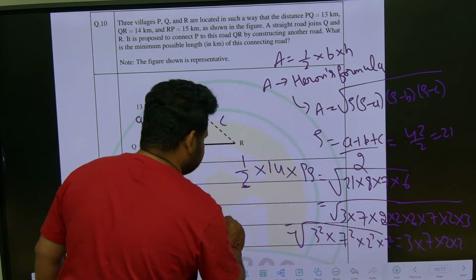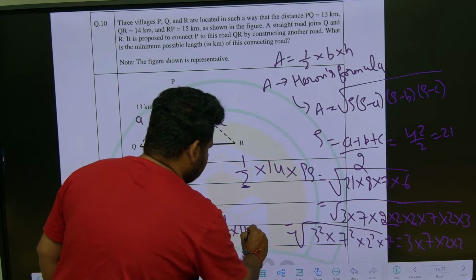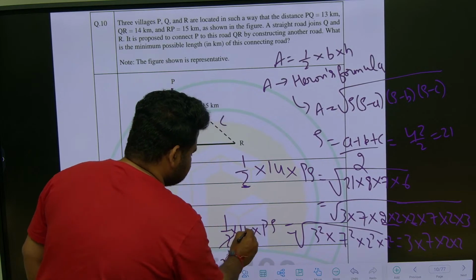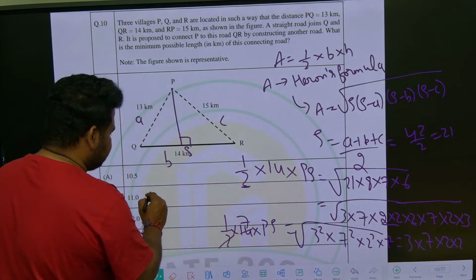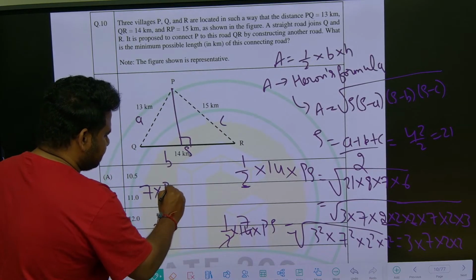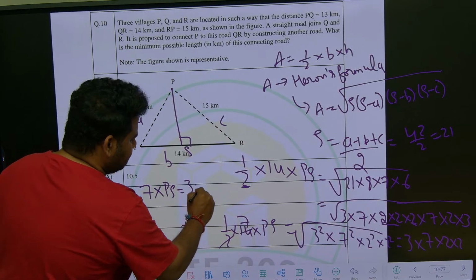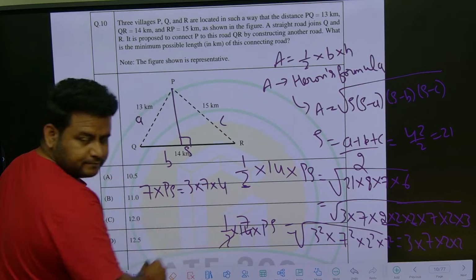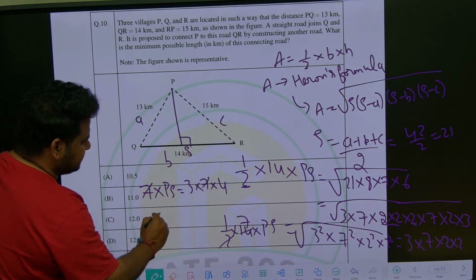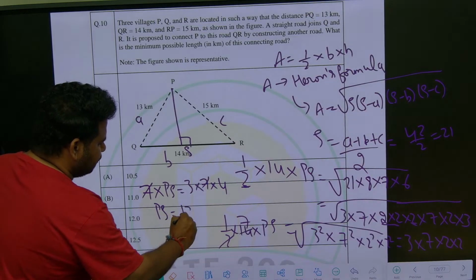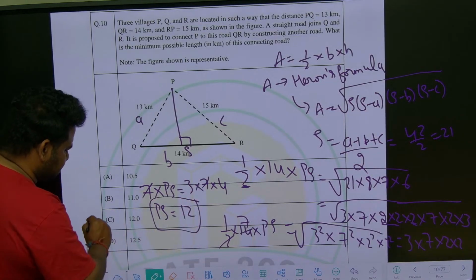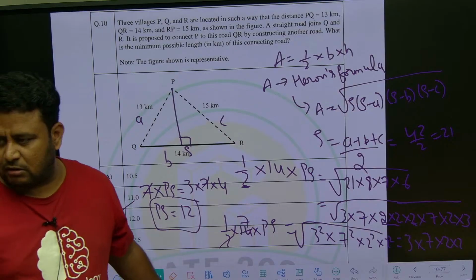This is half into base into height. Half into 14 into height, which is PS. So 2 ones are 2, 2 sevens are 14. So we will have 7 times PS is equal to 3 into 7 into 2 into 2, which is 4. 7 and 7 cancel. So PS will be equal to 3 4s are 12. The answer is option C.